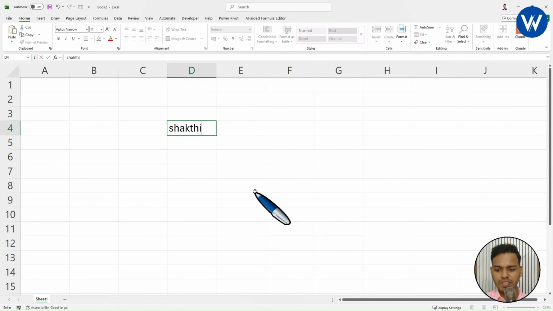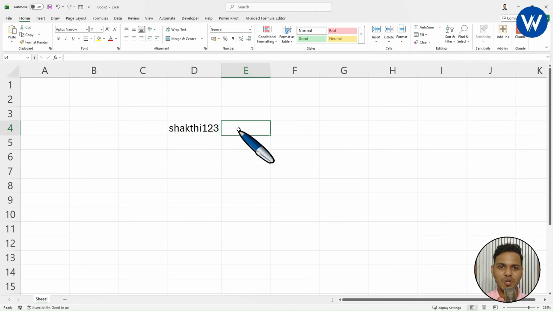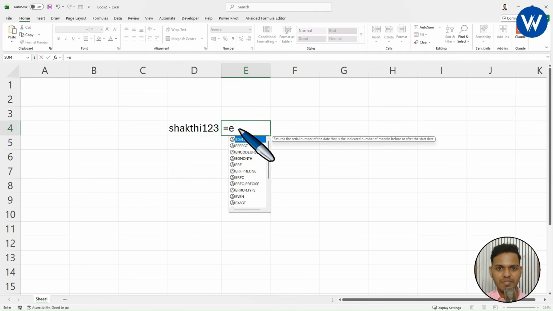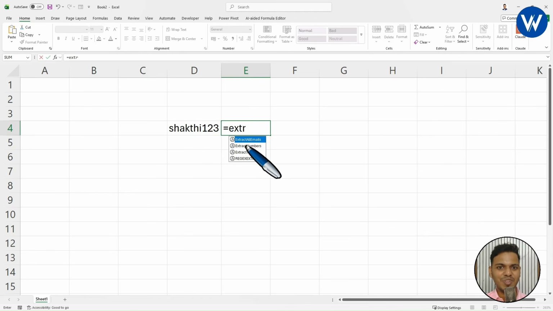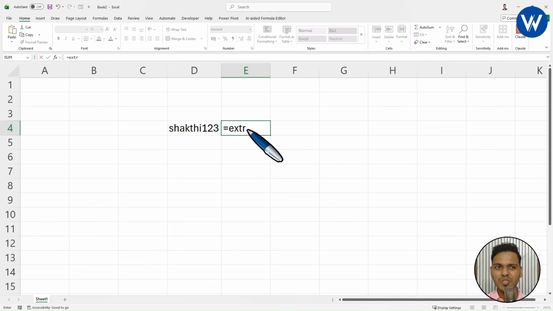Shakti 123. Now let's see whether I can extract text and number or not. I will be using the extract formula ESTR. And finally, look here guys, we can see the formula right in this new Excel workbook. So no need of writing the VBA code again and again in other Excel workbooks. You can simply save the workbook as an Excel add-in and simply add it inside Excel. So what you can do is simply take help of this formula. Let me demonstrate.